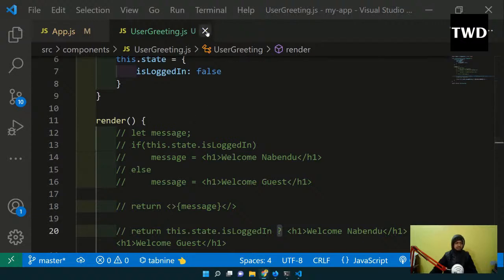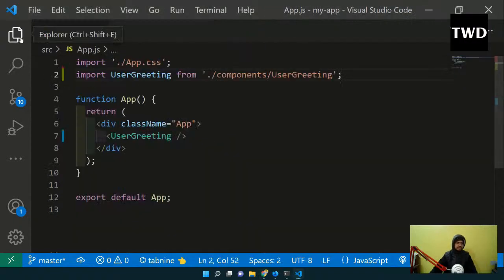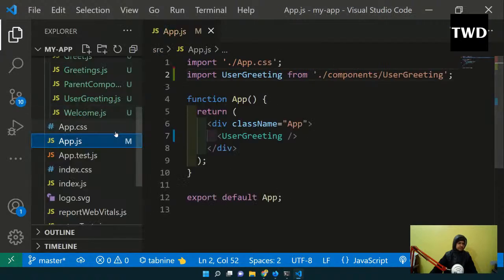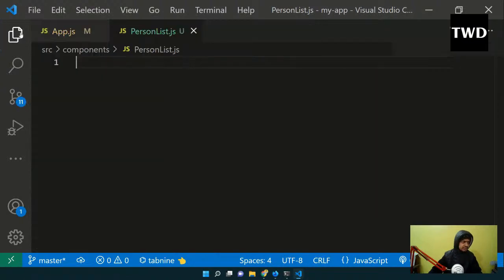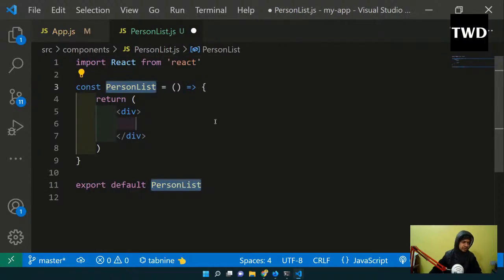Okay, so we are going to look into list rendering. List rendering is very important. Let me make another file known as person list.js. We'll make it a functional component because we are going to learn list rendering. It doesn't matter, we are not going to work with state or anything.